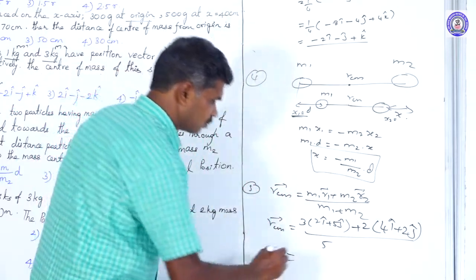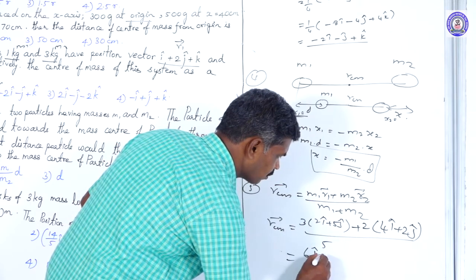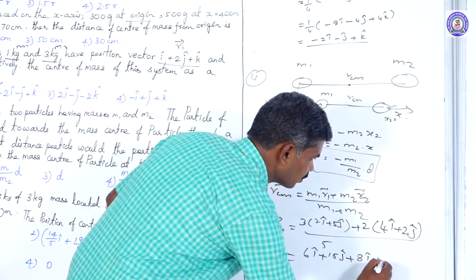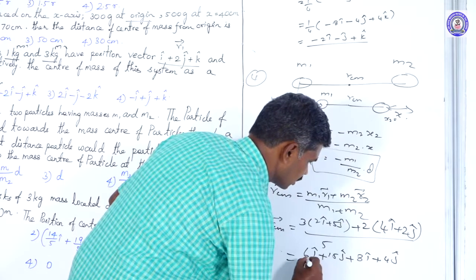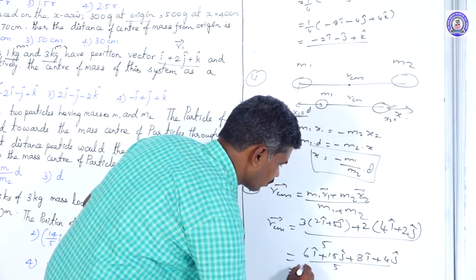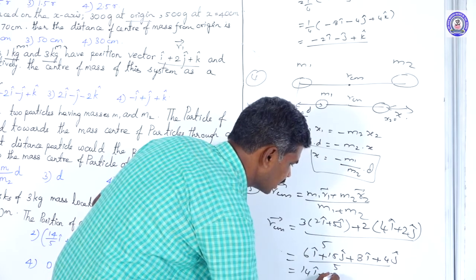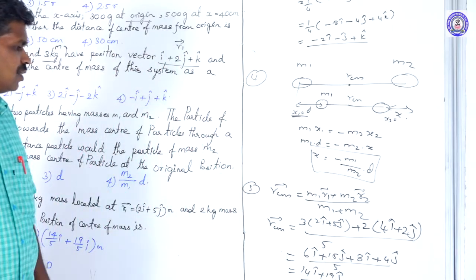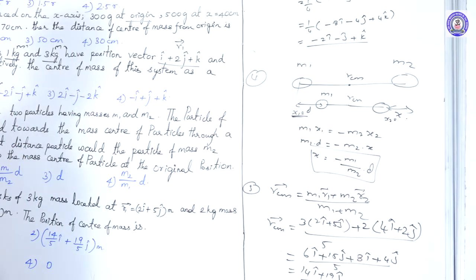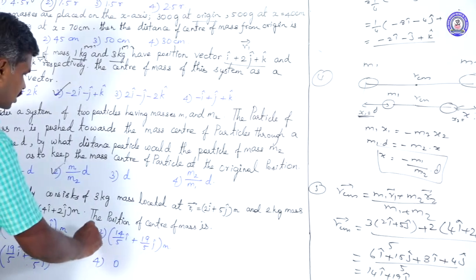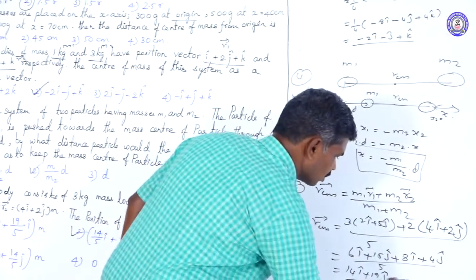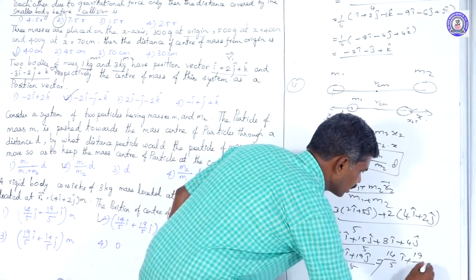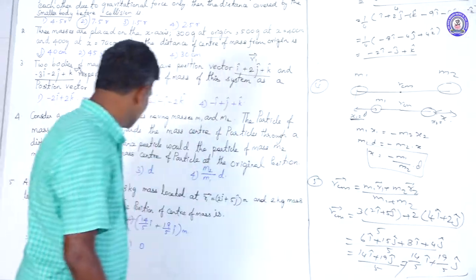Then we substituted 6 i cap plus 15 j cap plus 8 i cap plus 4 j cap, divided by 5. Then totally, 14 i cap plus 19 j cap divided by 5. We have the answer: 14 i cap plus 19 j cap divided by 5. Want to check the options? Here some change is there. Split that 5: 14 divided by 5 i cap plus 19 divided by 5 j cap. That is the second option, our answer.